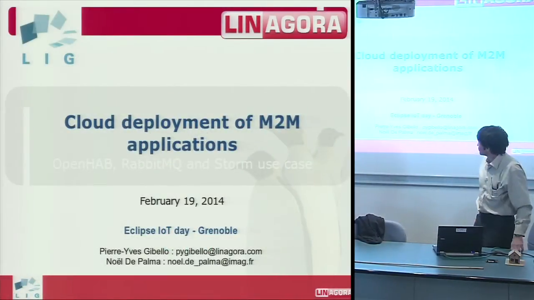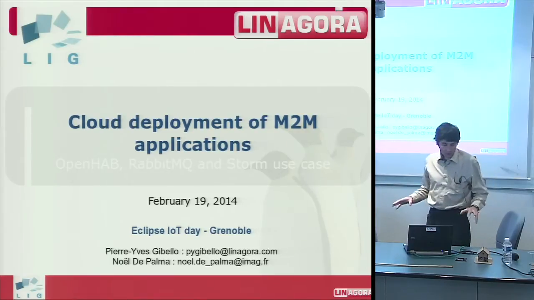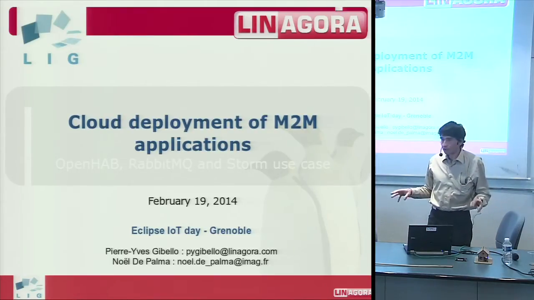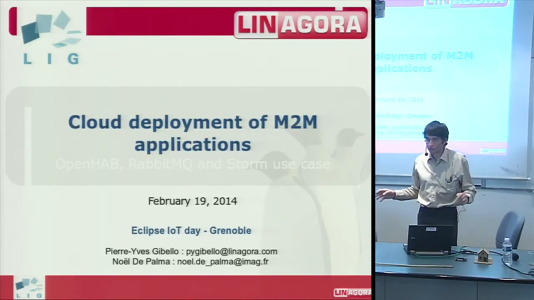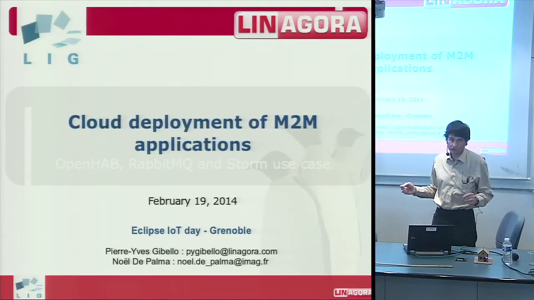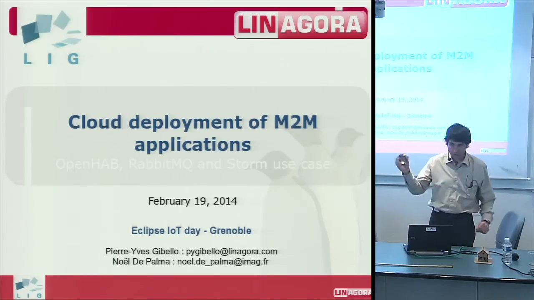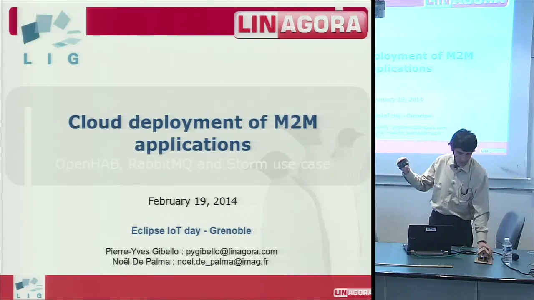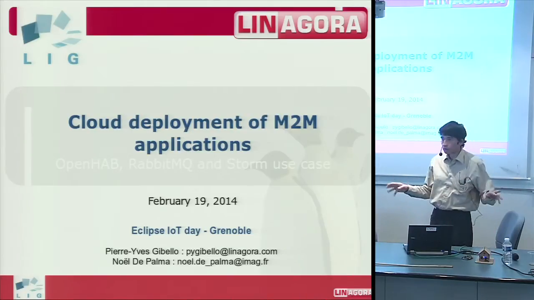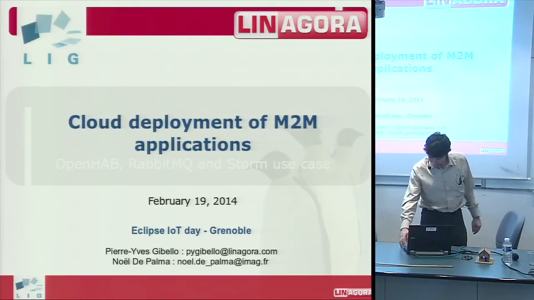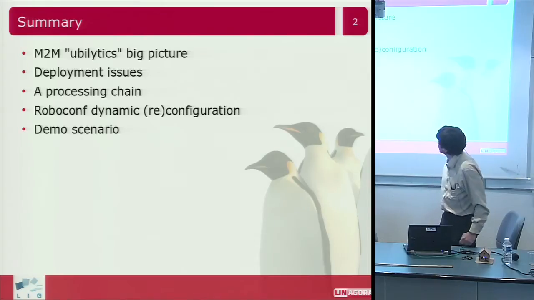Well, so the demonstration is about cloud deployment. In fact, it's not only cloud deployment, but it's deployment in general of applications on multiple targets, which can be cloud IaaS, like Amazon EC2, or embedded targets, like that Beagle board. Just have one here inside. Okay. So we deploy application on multiple targets, in fact. That's the plan.